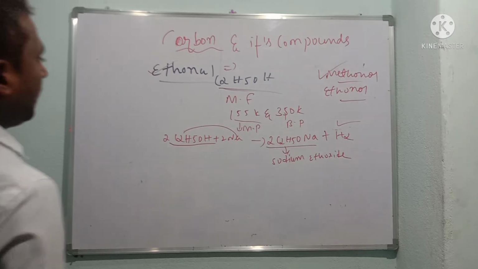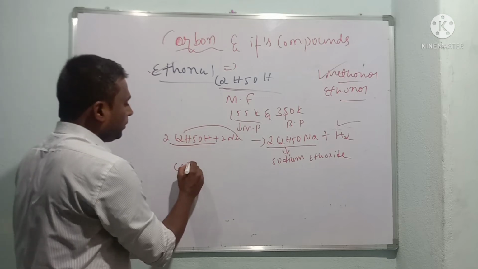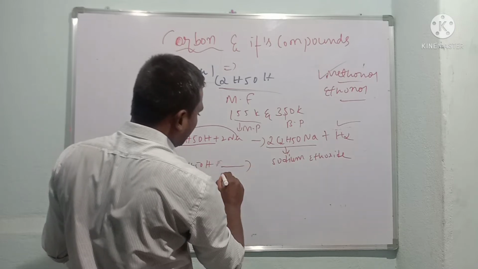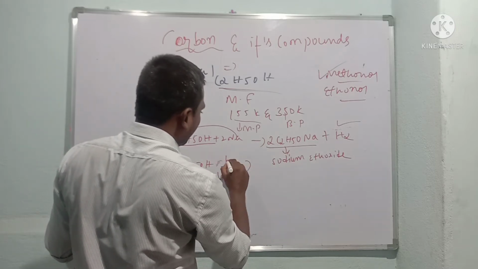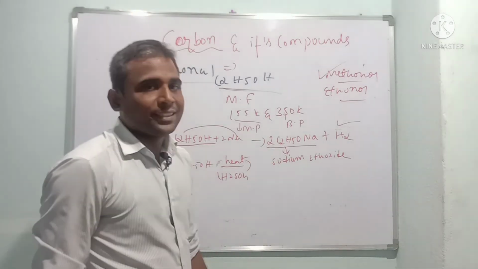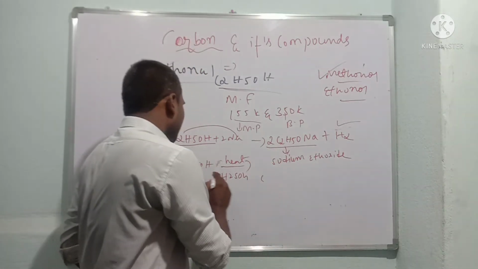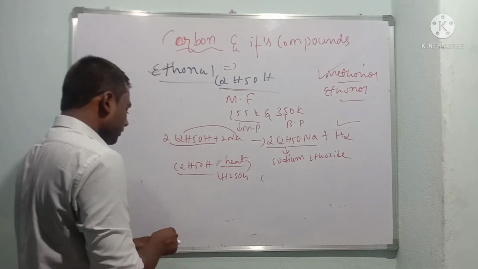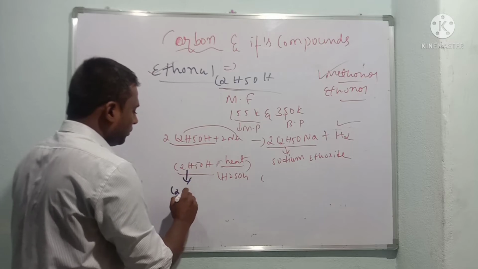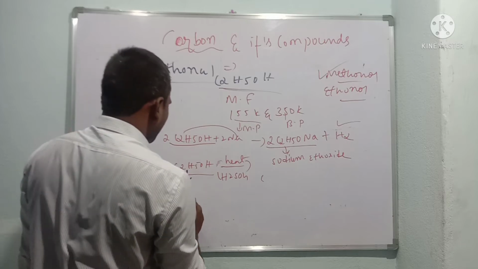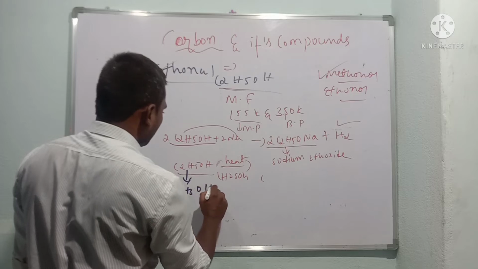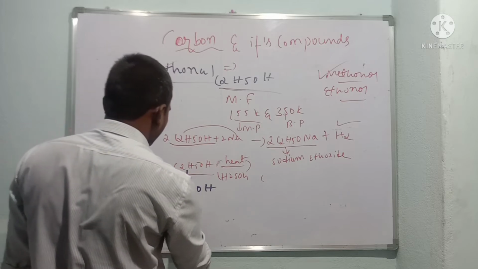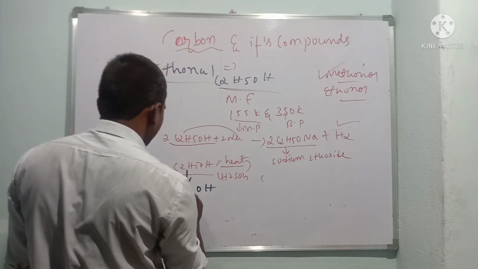After this, again I'll take C2H5OH in the presence of concentrated sulfuric acid under heating, which forms an unsaturated compound. We can write this as CH3CH2OH.